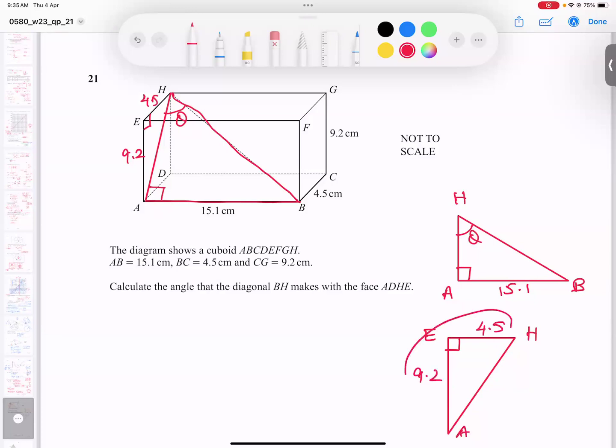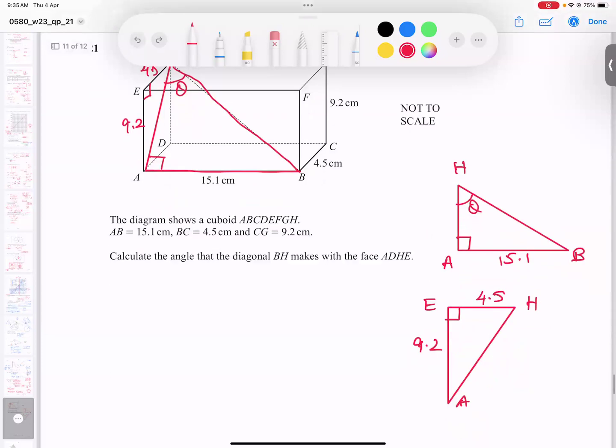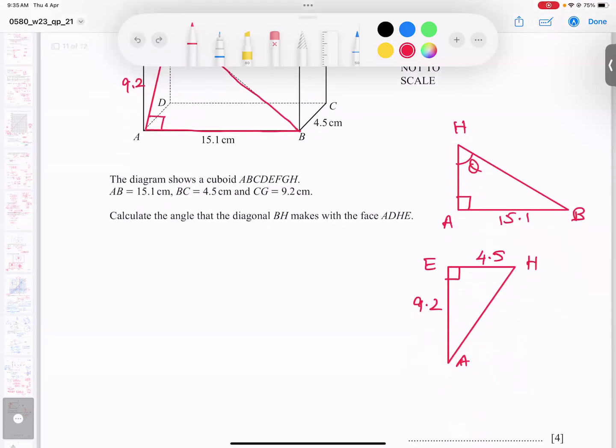So using this data, I will find out AH, and this AH will go here, because see, H, A. So first of all, I will use this triangle with the Pythagoras theorem. And what is the Pythagoras theorem? In front of 90 degree, this is called hypotenuse. So hypotenuse square equals opposite square plus adjacent square.